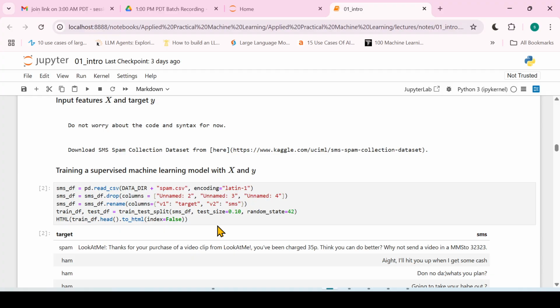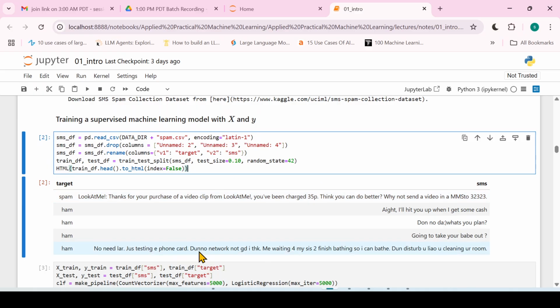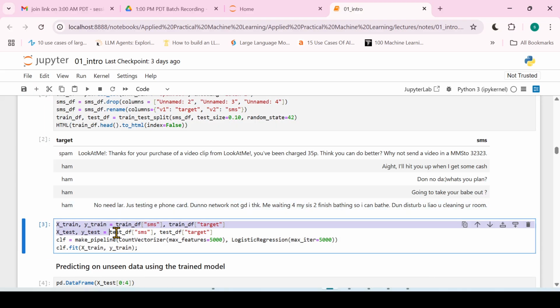So here we have the code. Again, don't worry about the code, right? For now, we'll understand the code later in the course, but this is just for information. Here we have just downloaded and then displayed some messages. These are the messages we have, and this is the target value we have. Here we are separating X and Y. You can see that this is the training and the test data we have. Here is the model we are building, and then we are applying it.